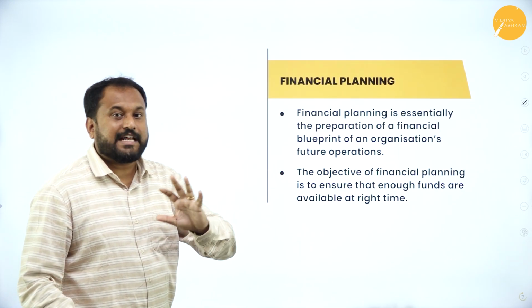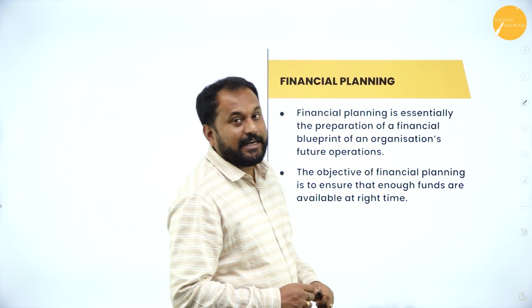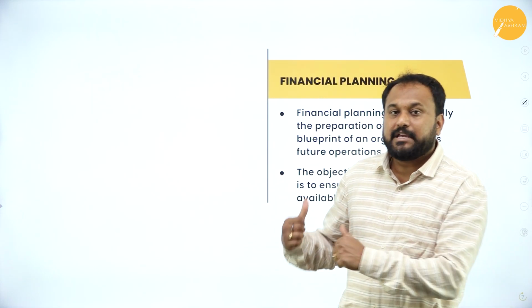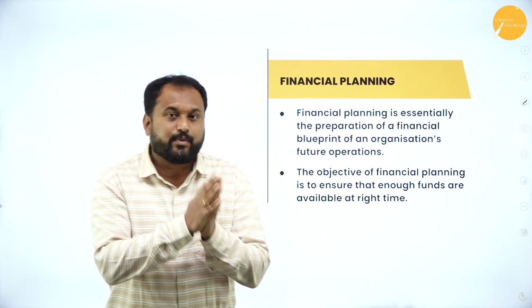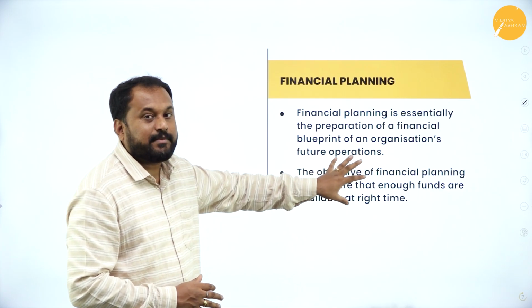Next, factors affecting is done. Now we'll go with financial planning. Now when we go with financial planning, how should the financial planning be done? There will be a 2-mark question, students. This can be a 2-mark question for you, because I told you there will be one 2-mark question. So this is what we feel that it can come in the examination.